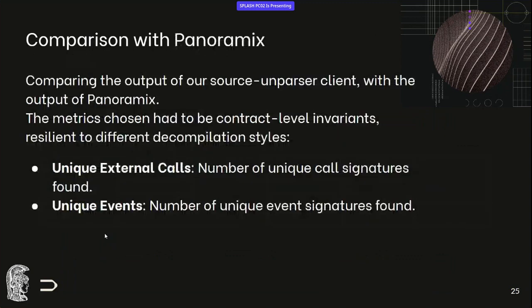Now, for comparing against Panoramics, we compared the output of our social parser client with that of Panoramics, and we had to choose some very high-level, contract-level metrics. So what we did was we chose the number of unique external call signatures, so the signatures to external calls made inside the contract, and the number of unique event signatures inside the contract as well.